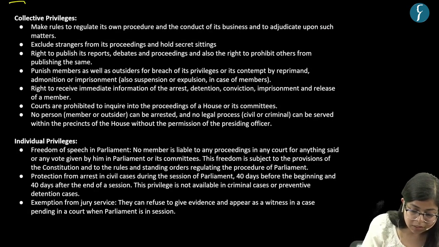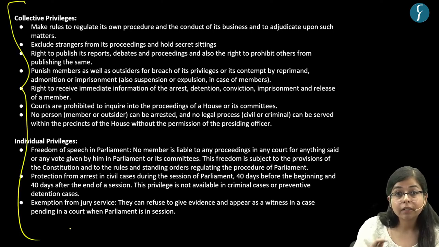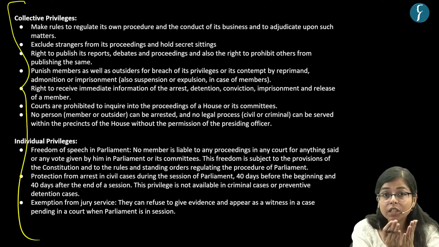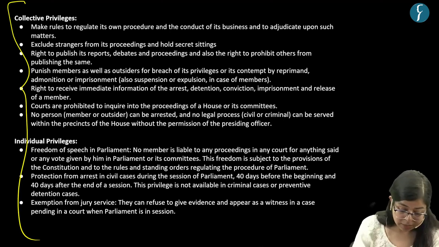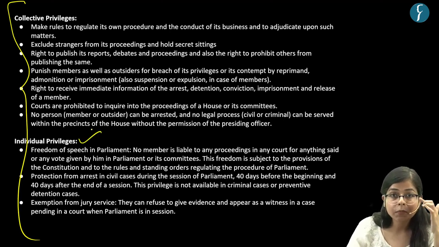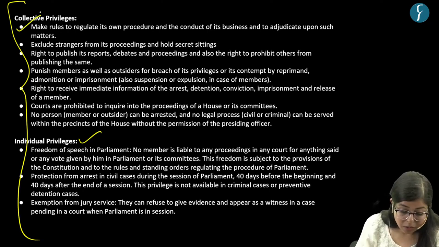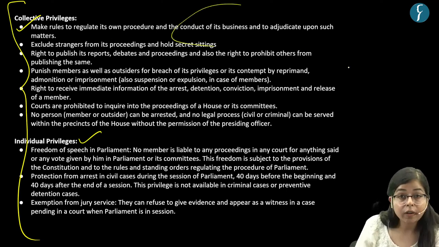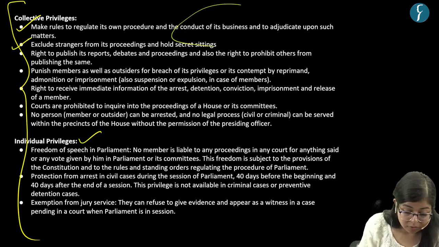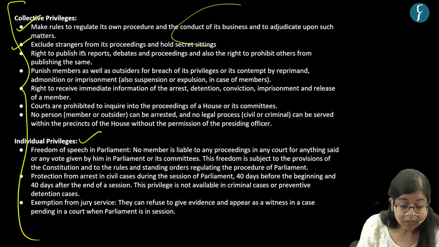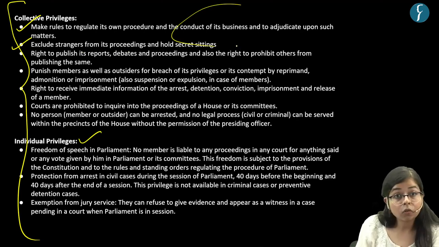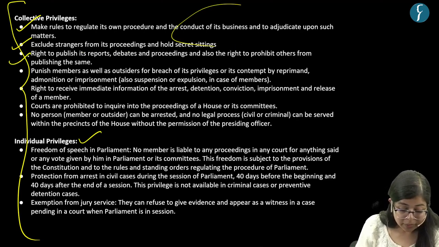And this is a list of such privileges, and these privileges can be collective privileges which can be granted to the group of members of parliament, and these can also be individual privileges, right? So let me read out a few for you. There are collective privileges like Parliament can make rules to regulate its own procedure and conduct of business and to adjudicate upon such matters. The other privileges are like Parliament can exclude strangers from parliamentary proceedings and can hold secret sittings, right? Parliament has the right to publish its reports, debates and proceedings, and also the right to prohibit others from publishing the same.